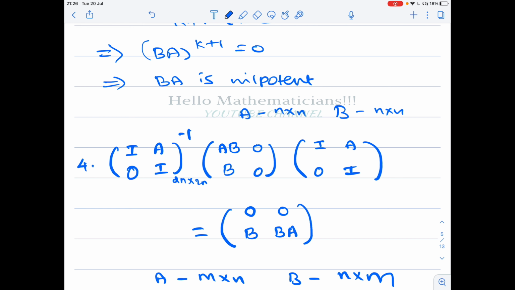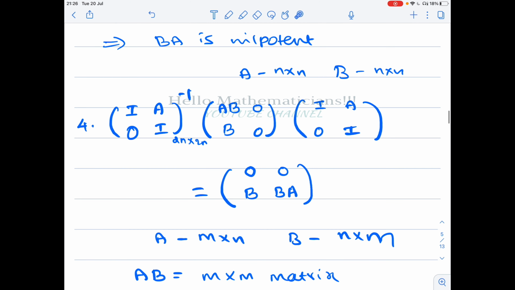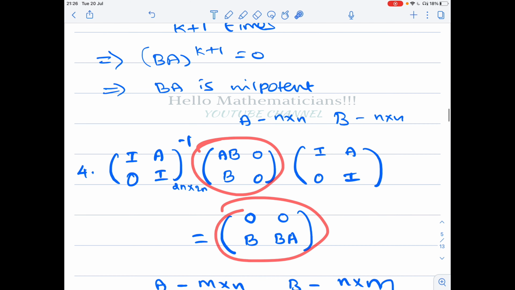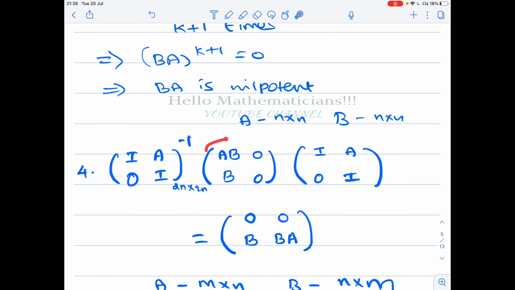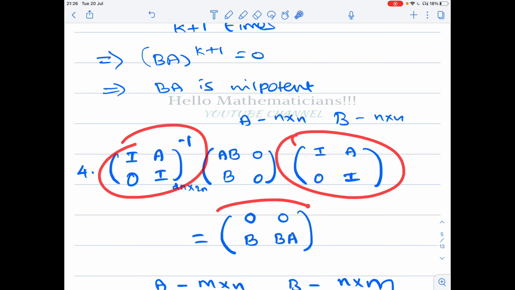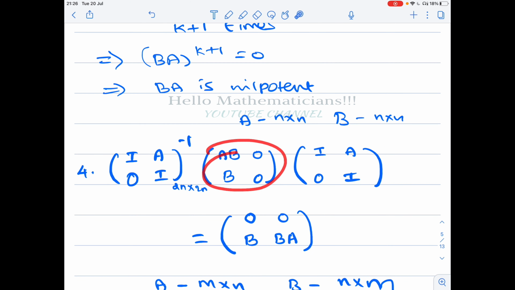It is simple, block matrices you can multiply like a usual matrix. So what will you get? This matrix and these two matrices are similar matrices, because you conjugate this matrix by an invertible matrix, you get this matrix. Therefore these two matrices are similar.